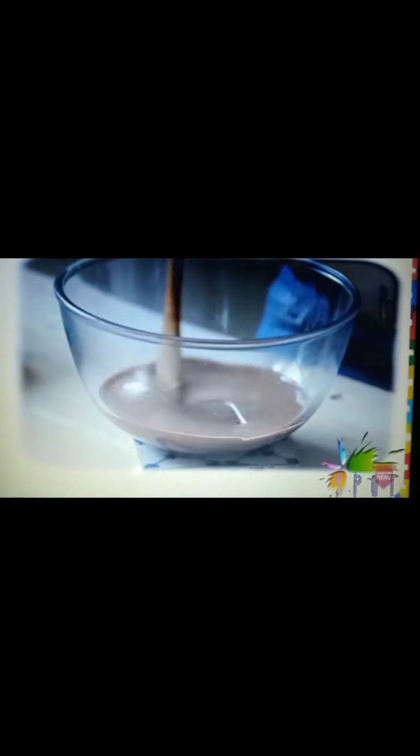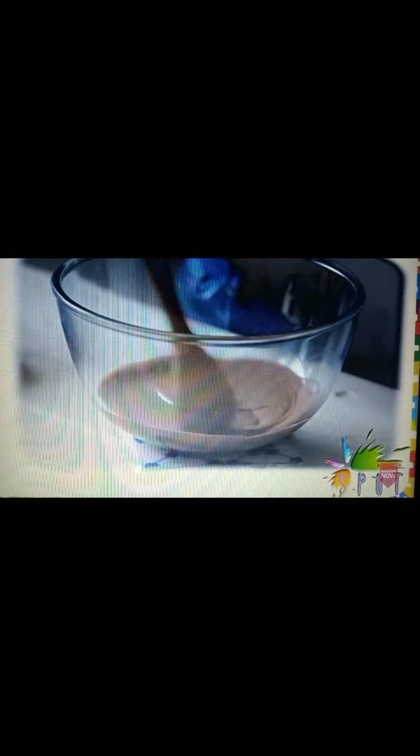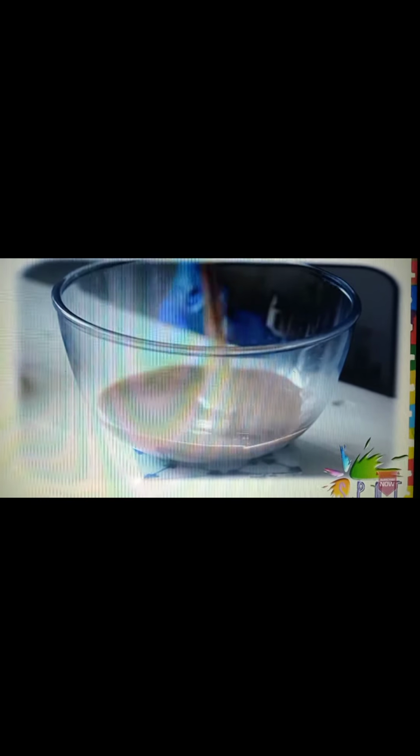Melting chocolate is considered a physical change because it involves the changing of matter from a solid state into a liquid one without any change in the chemical composition. Moving on to chemical change.